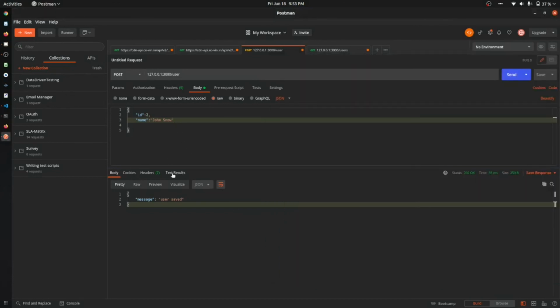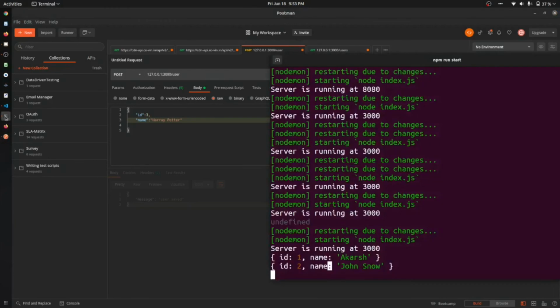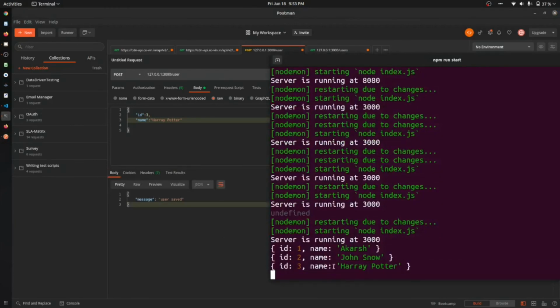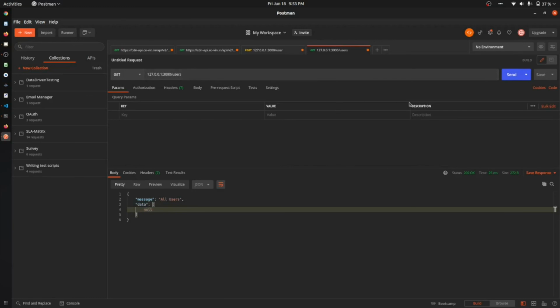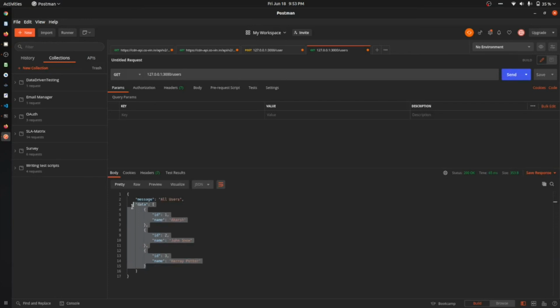Let's say that id is equal to 3, and type another name and save it, and we can see that we again got our input in our console. So let's come to the users part and just run it and see whether we are getting the users or not. You can see that we got all the users that we have input in the form of an array.